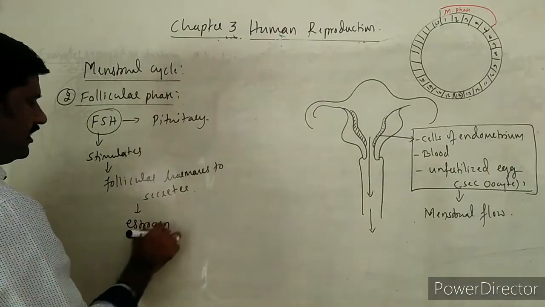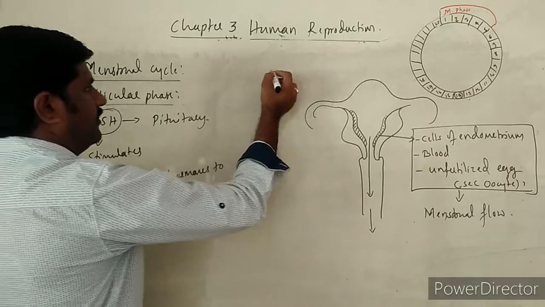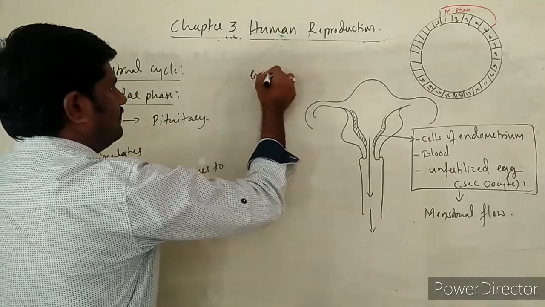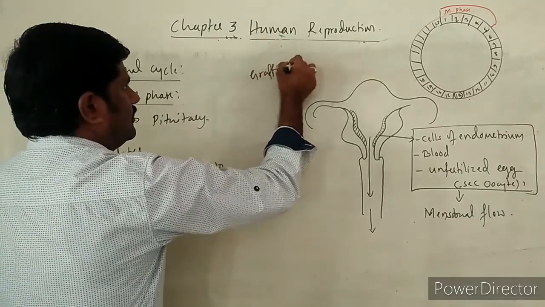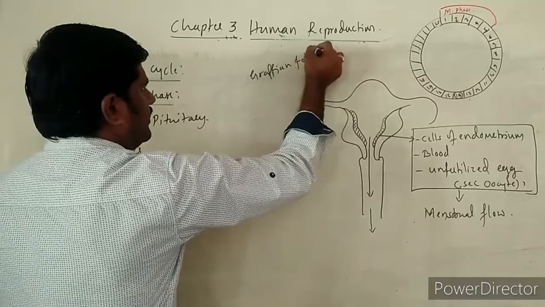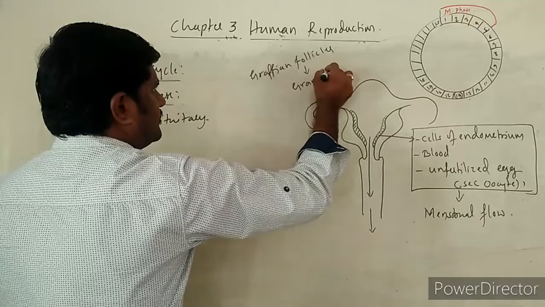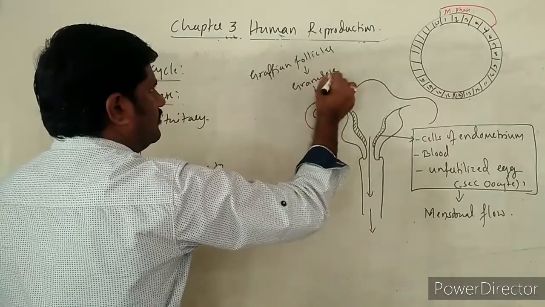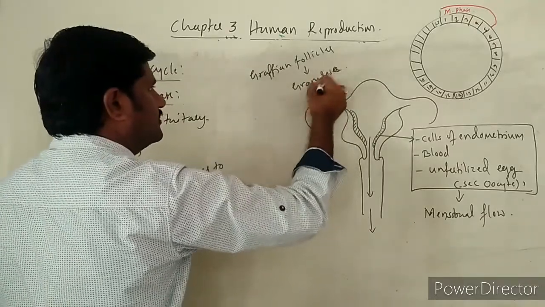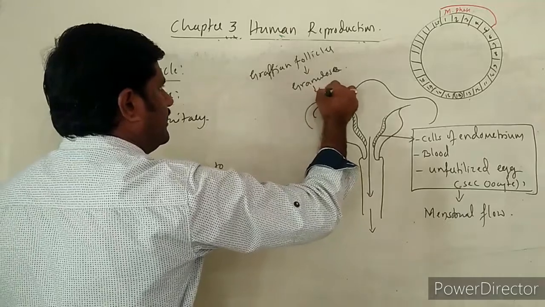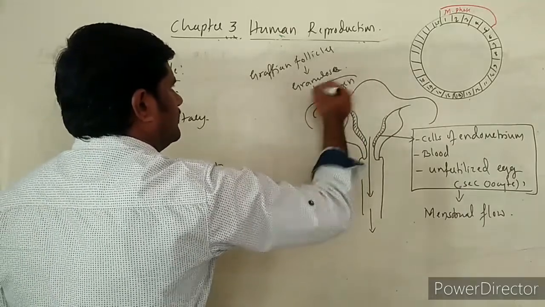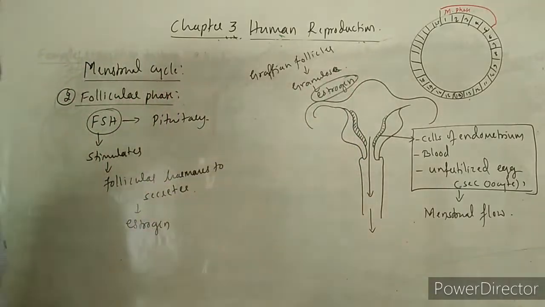Estrogen. As you know, one follicle is there, that is the Graafian follicle. Remember yourselves, granulosa cells are there. See that diagram, granulosa cells are there. These granulosa cells secrete estrogen. This is a follicular hormone, right?